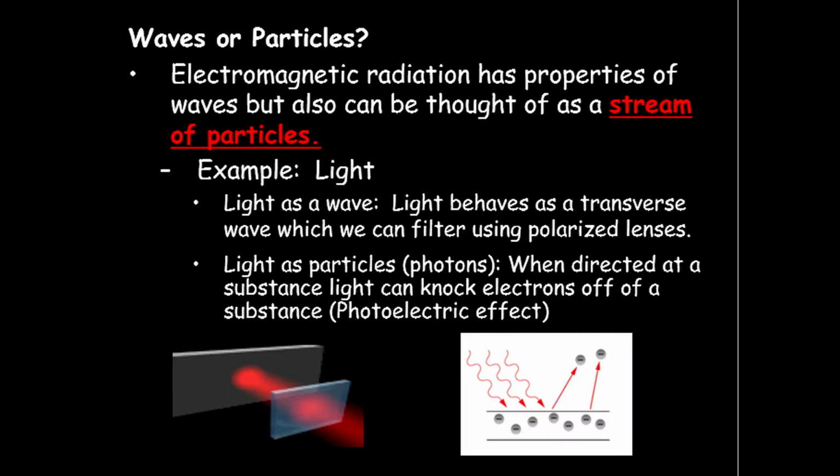Electromagnetic radiation has properties of waves but also can be thought of as a stream of particles. For example, light can be a wave and at the same time a particle. Light as a wave: light behaves as a transverse wave which we can filter using polarized lenses. Light as particles or photons: when directed at a substance, light can knock electrons off of a substance, the photoelectric effect.